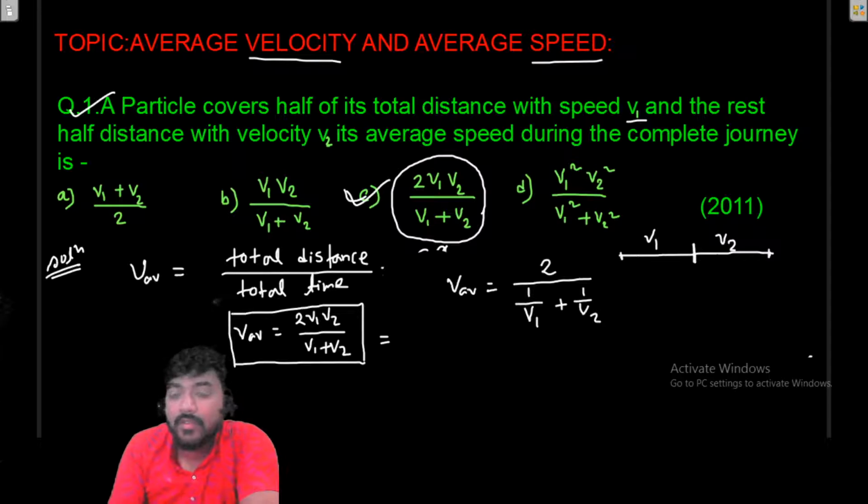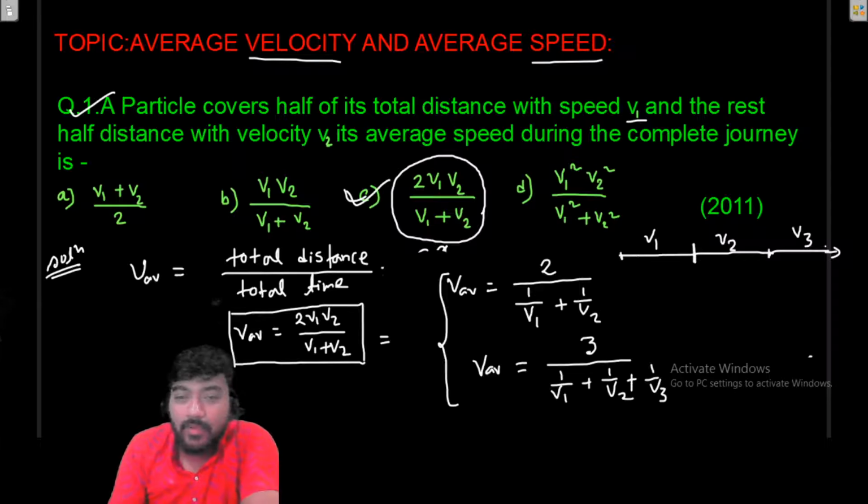But if we divide this path into 3 equal parts, and here the speed is v3, then in the same way you can calculate the average velocity as 3 divided by 1 by v1 plus 1 by v2 plus 1 by v3. So we will use this result as a formula.